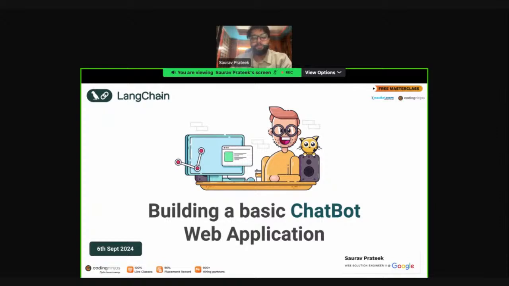Just to set the expectations straight, the LangChain framework can be implemented in multiple programming languages. For the sake of today's session, we will be using TypeScript. Whatever development or implementation we do will be done in TypeScript. Has anyone used TypeScript before? I feel a lot of you have. TypeScript or JavaScript, both would be fine. Even if you have a basic understanding of JavaScript, it should be okay.